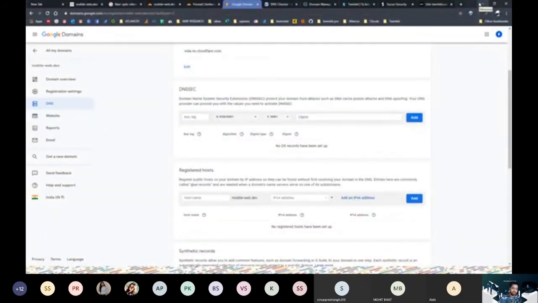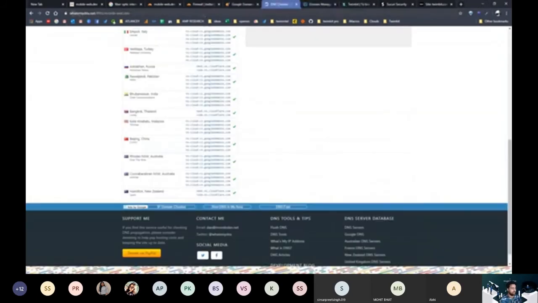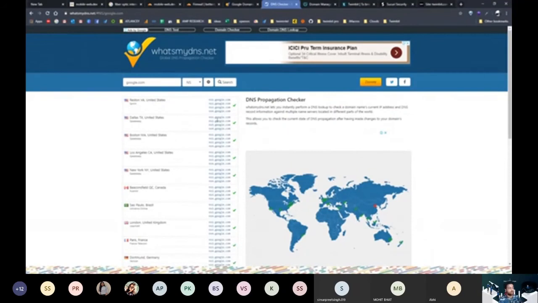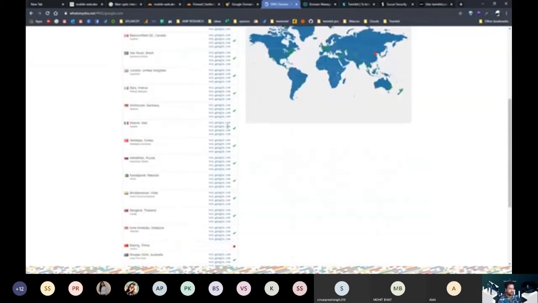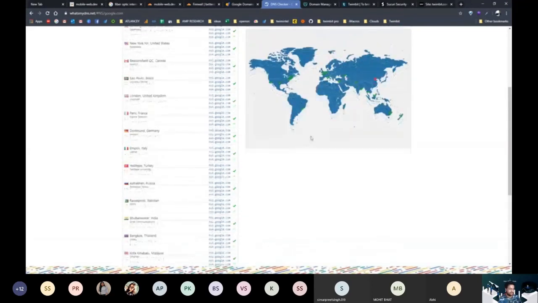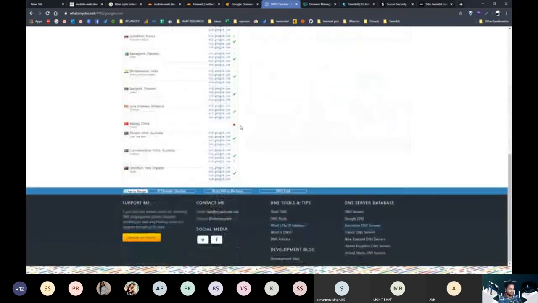As soon as you learn more things about how the internet works, it's really fascinating how you can control your internet, how it moves around the world, and these are pretty good tools. So you can use What's My DNS to track down this website request. Let's see what name server google.com has. Google has its own ns1.google.com as its name server. And as we know, China doesn't allow Google search, so that is why they don't have any DNS in China. So that is another interesting thing.